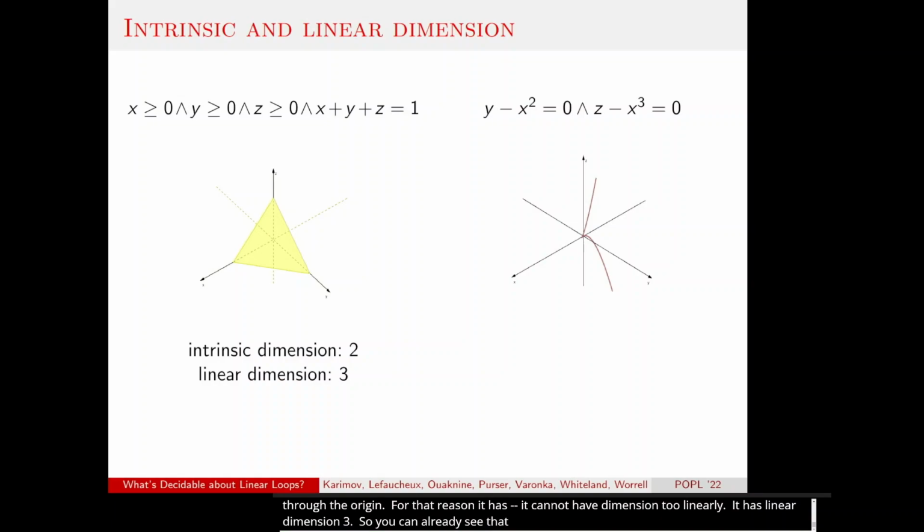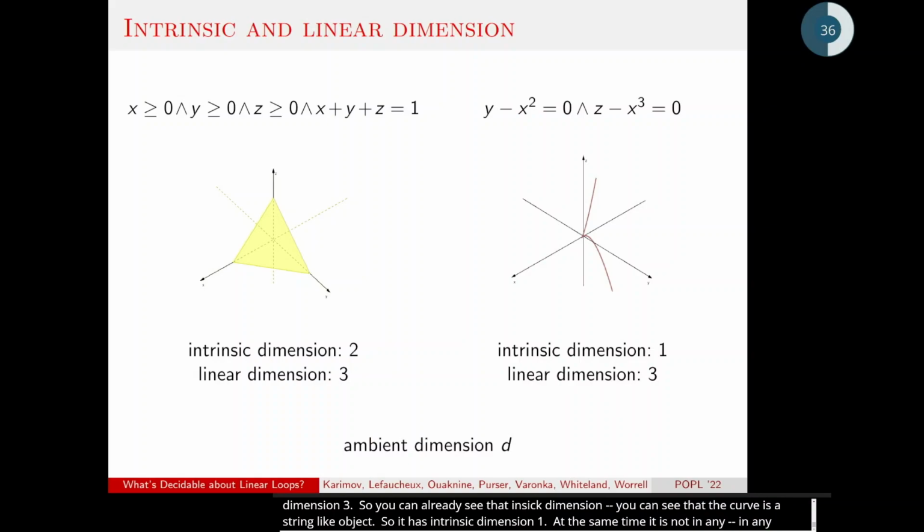And there's another example, which is this curve. The curve is a string-like object, so it has intrinsic dimension 1. At the same time, it is not in any two-dimensional linear subspace, so its linear dimension is also 3. In our problem, we're going to have an unrestricted number of variables.